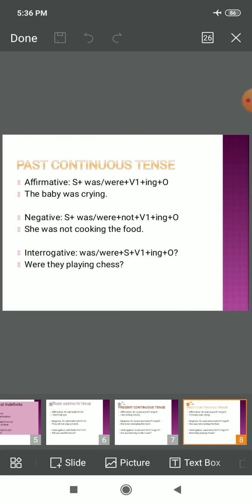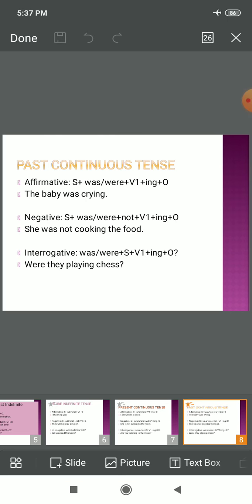So the baby was crying. The baby is the subject. Out of was and were we will write was here, plus verb's first form plus ing. Cry is verb's first form plus ing, and we may or may not write the object. We could also write this sentence like the baby was crying due to pain, right?